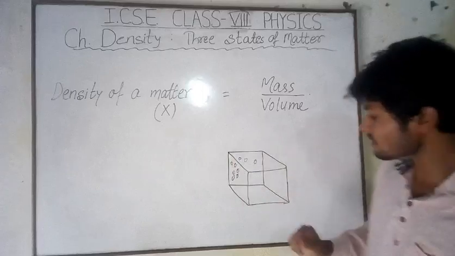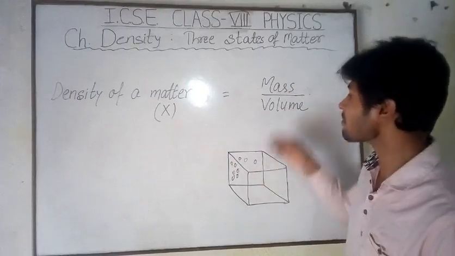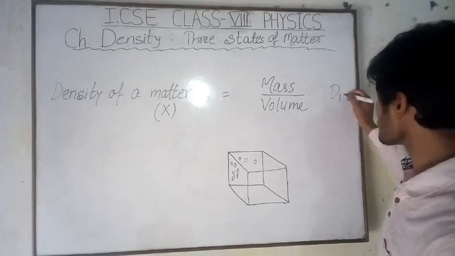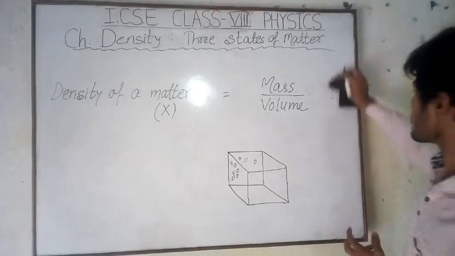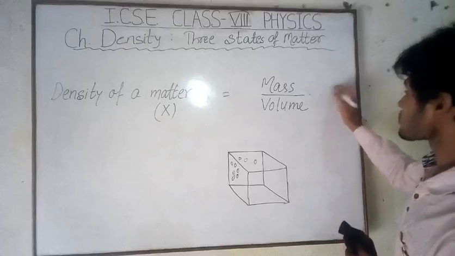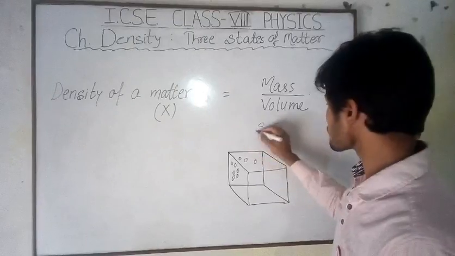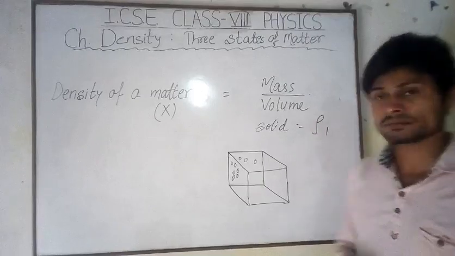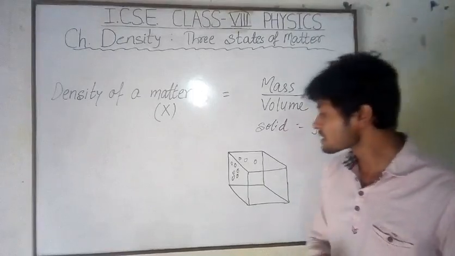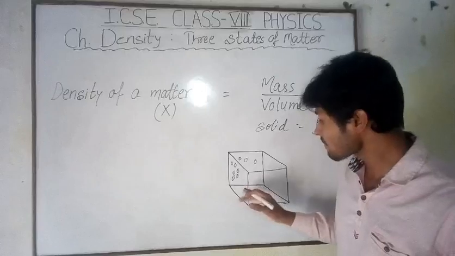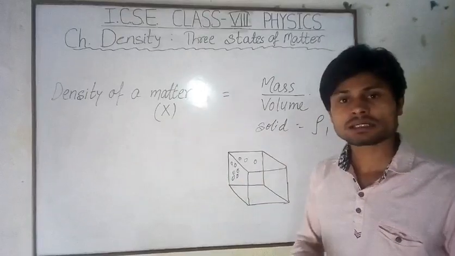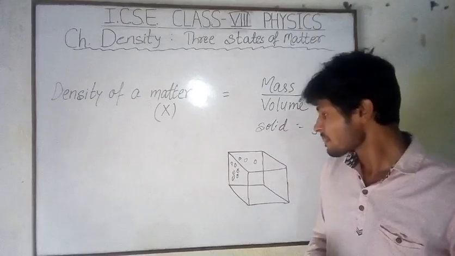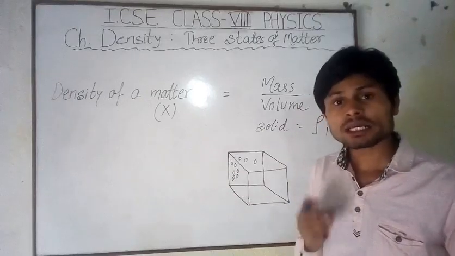This represents unit volume. For unit volume we have a mass. That means we have a density, suppose D1. Density is represented as ρ. So here we consider in solid we have the density. For solid we have the density ρ1.